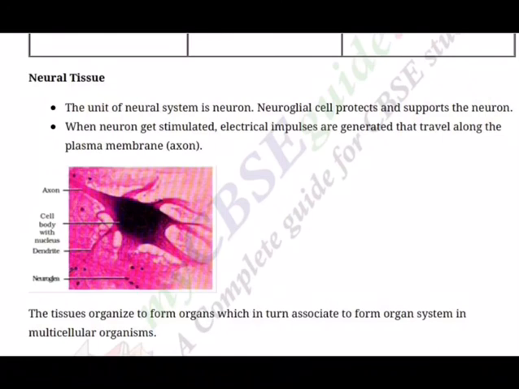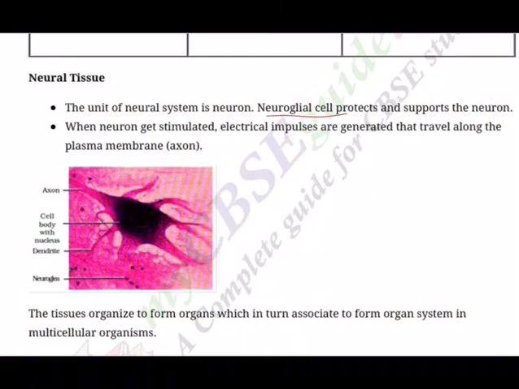The axon ends in a group of branches. They are called terminal ends. The axon or dendrite covered with a sheath is called nerve fiber. The neuroglial cells, which constitute more than 50% of the volume of neural tissue, protect and support the neurons. On the basis of structure, nerve fibers are of two types, myelinated and non-myelinated.